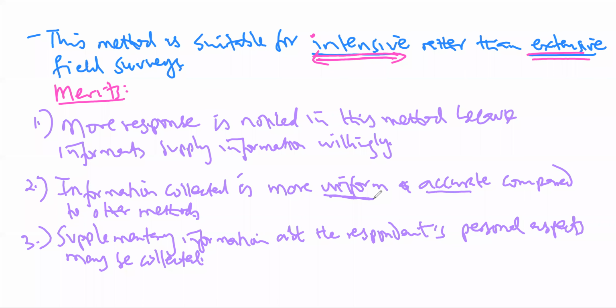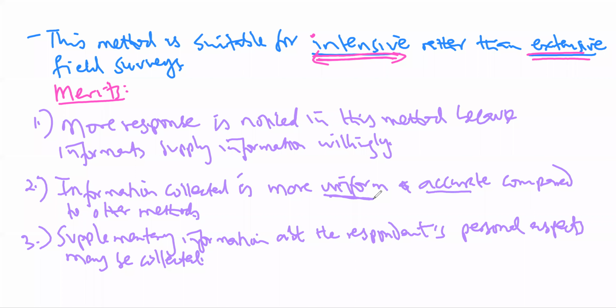Then the other advantage about this method is that you can get additional or supplementary information about the respondents' personal aspects, okay? For instance, you can collect information about the character of the person and also the environment where they stay, or maybe where they are coming from and things like that. And those additional pieces of information are quite useful when you come to the interpretation of some information after the analysis. So those are some of the merits. There are, of course, many others, so you can check them out.